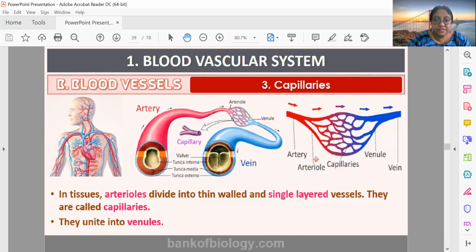These are capillaries. Capillaries have a very thin wall, and this is a single layered vessel. They don't have three layers.